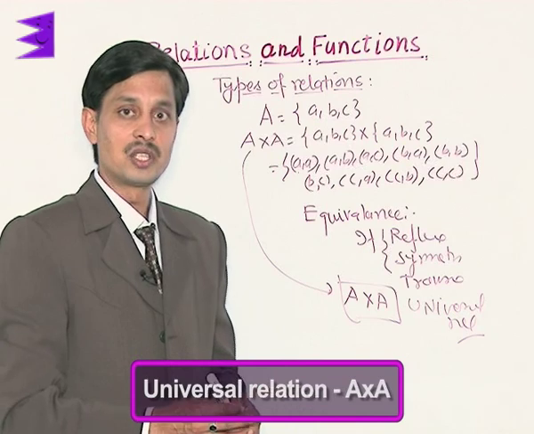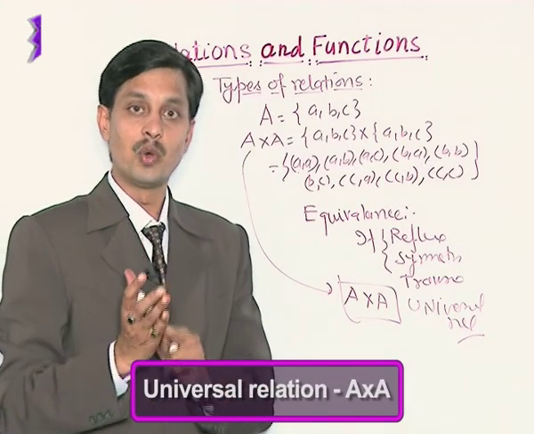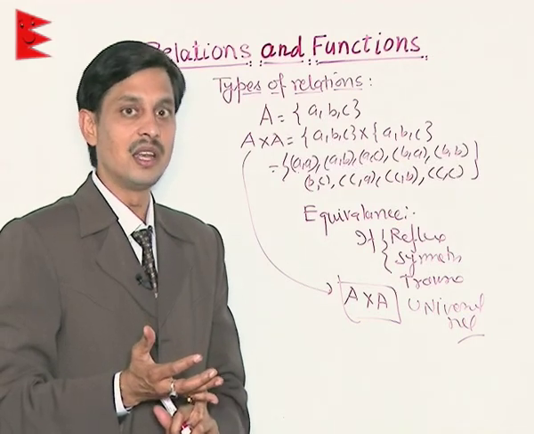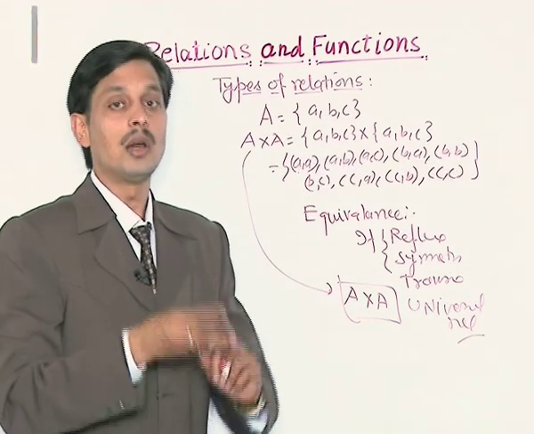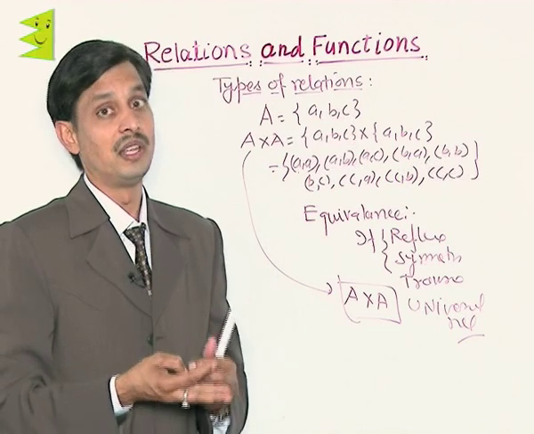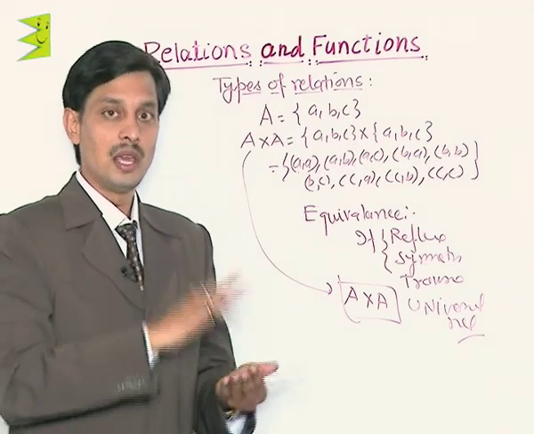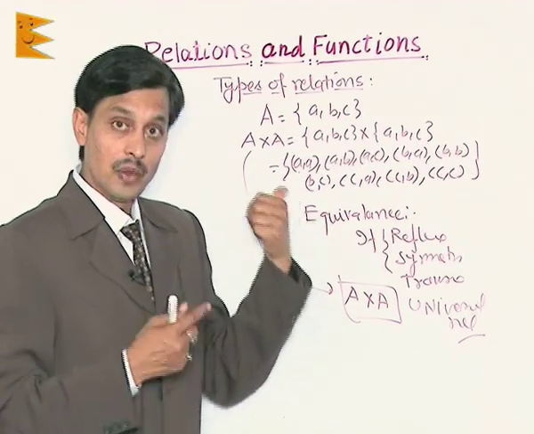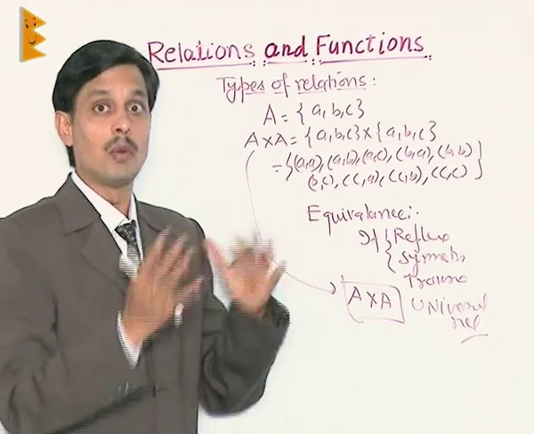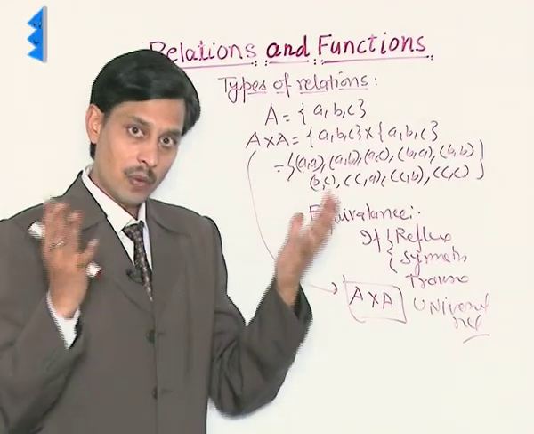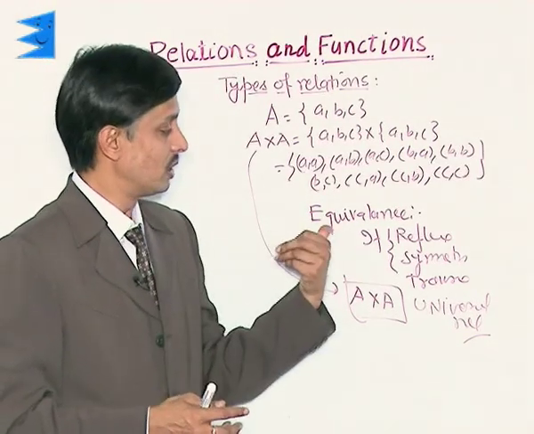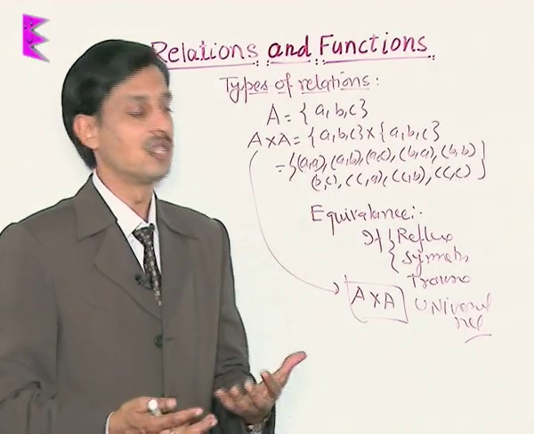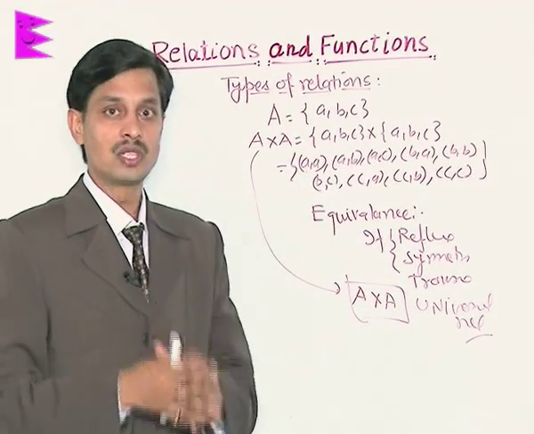So you must understand: phi is the void relation. If all repeated ones are there, it is known as the identity relation. If all repeated or maybe a few more, it is reflexive. If (A, B) and (B, A) types are there, that is symmetric. And if (A, B), (B, C) and (A, C) are there, it is transitive. If all three are possible in a set, it is equivalence. And the complete A cross A set itself is known as the universal relation.